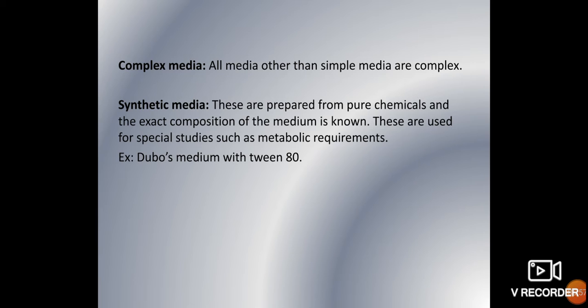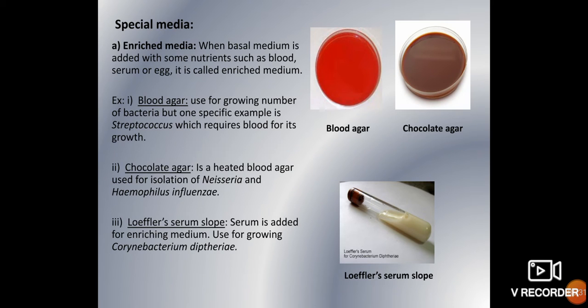Complex media, all media other than simple media, we can call complex media because it will have all extra contents. Next, synthetic media. Synthetic media is prepared by some chemical product, and the exact composition of this media is known. It will be used for cultivating some kind of bacteria, or whenever a metabolic requirement arises. For example, Dubos media with Tween 80, which will be used for cultivating tuberculosis bacilli.